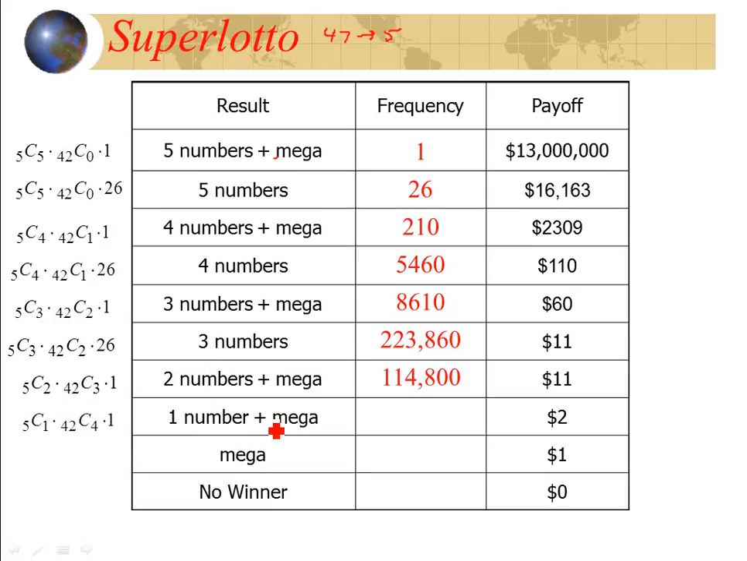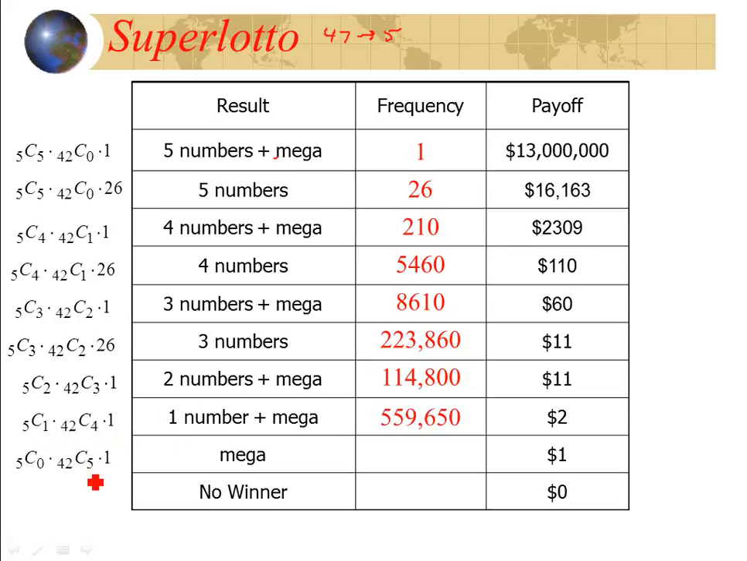1 number plus the mega. Again, I have the mega, so now I'm going to be stuck with 1s every single time. Won't be using the 26 anymore. So you choose 1 number and then 4 remaining ones. There's 559,650. Just getting the mega number, that means you chose 0 of your numbers.